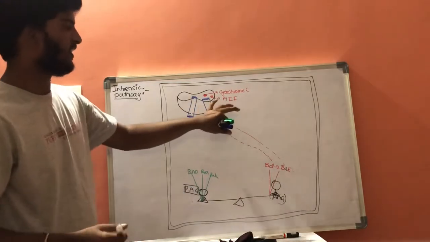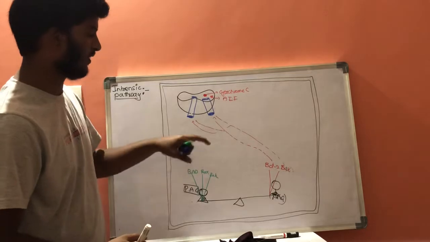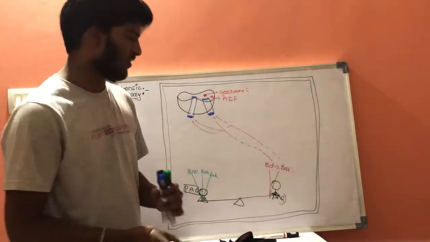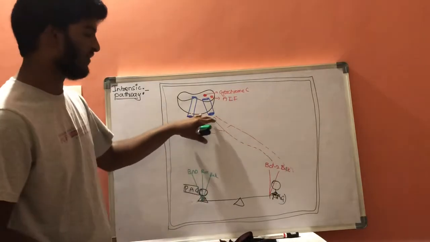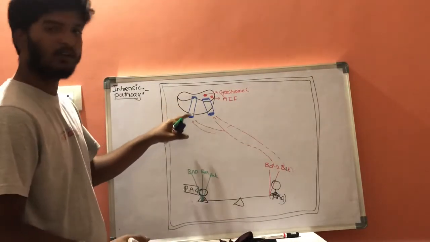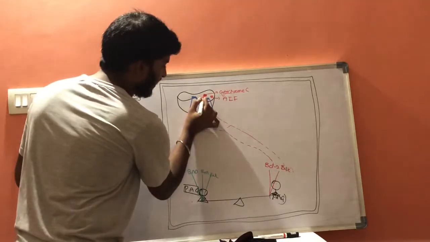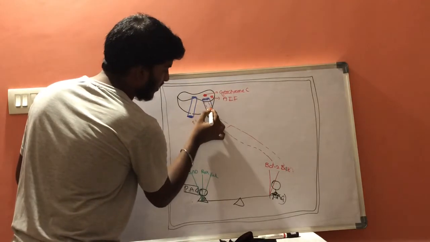These are the two which are present in the mitochondria. Now, the main function of BCL2 and BCLX is to maintain the switches of this mitochondria, so that these cannot enter outside of this mitochondria.